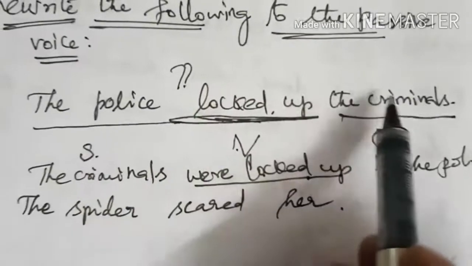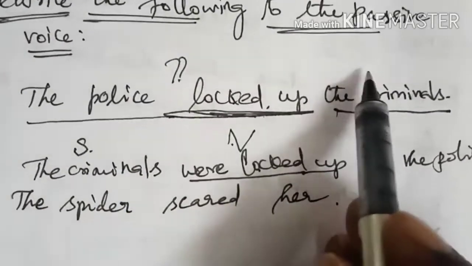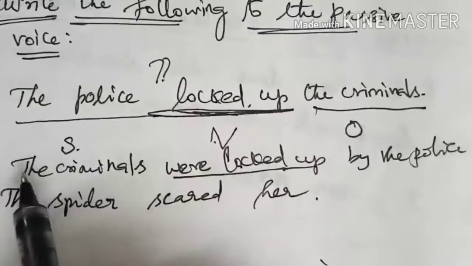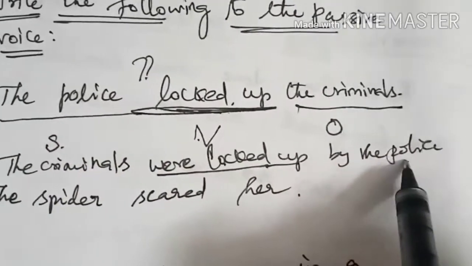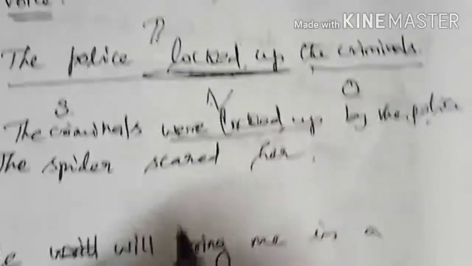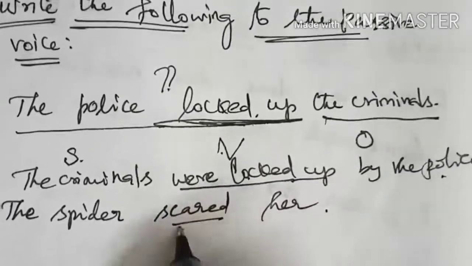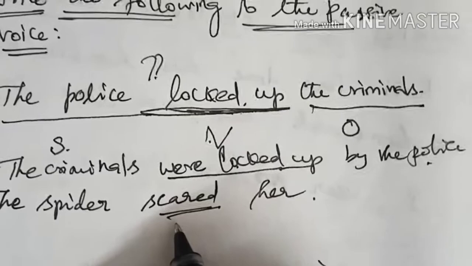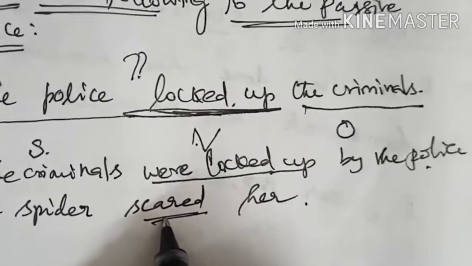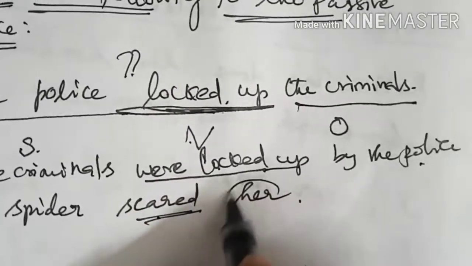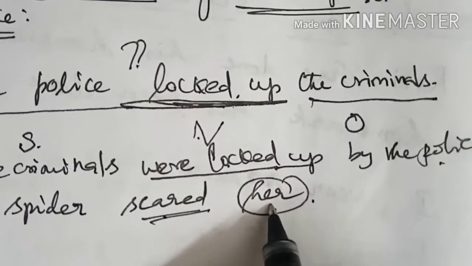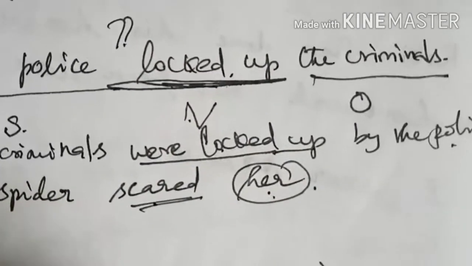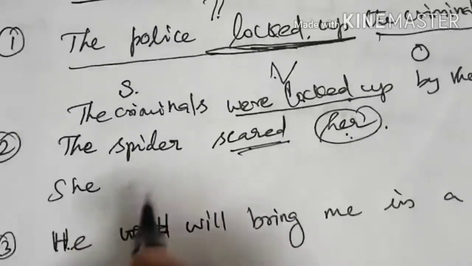So the remaining we can easily do. What is that? Criminals comes as subject and police goes as object. Like that you can change here. Here also you don't have any auxiliary verb, so it is in past tense. For past tense, first you have to bring the object here. So her is the object. When it comes as subject, it comes as she.